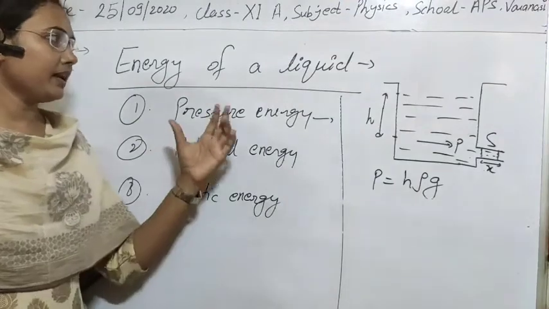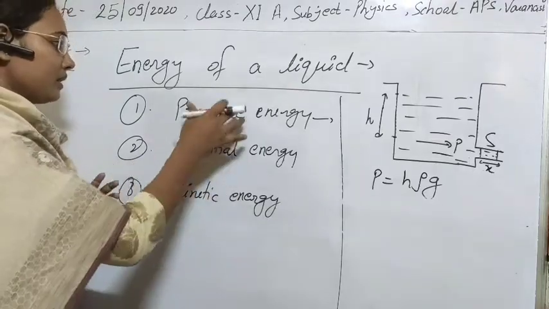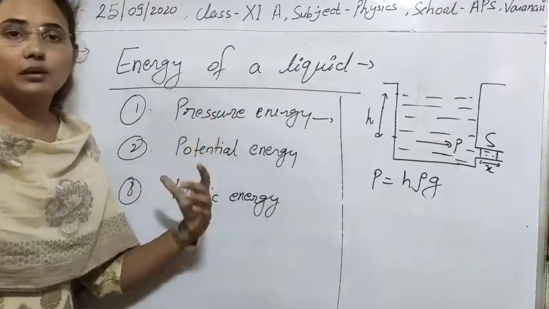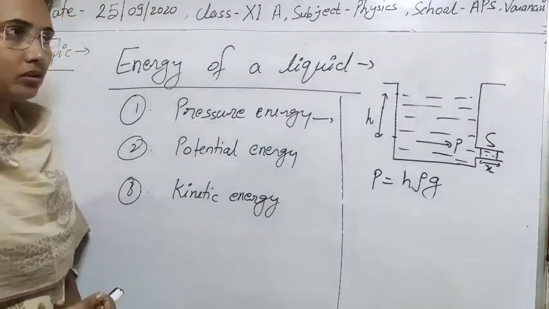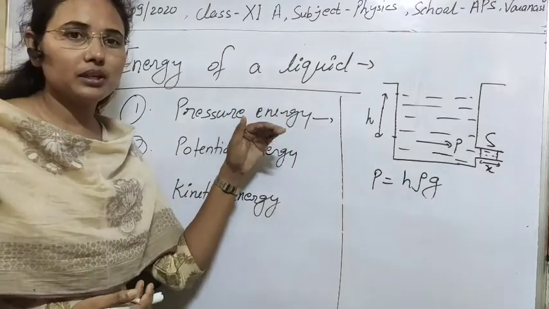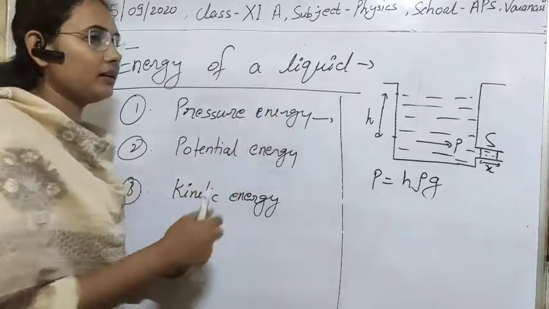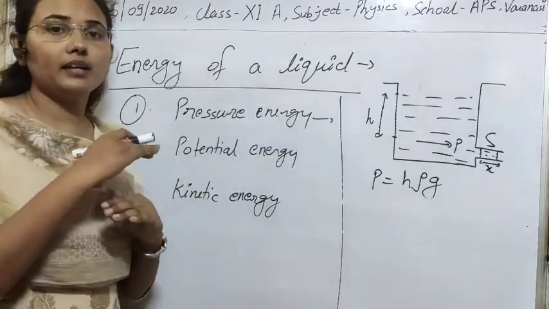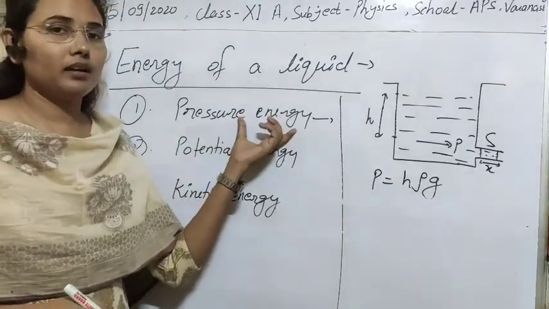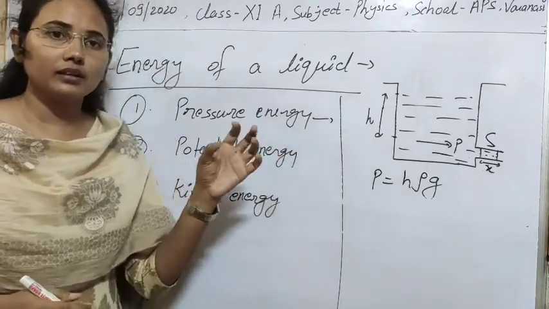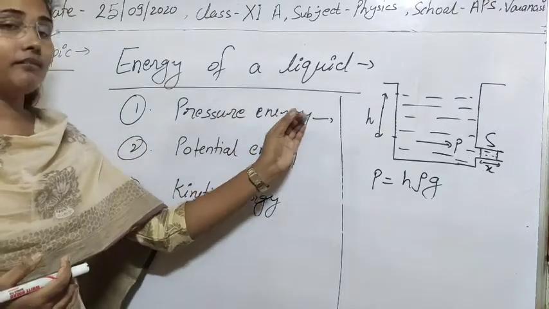Now let's see what the energy of a liquid is, meaning how many types of energy a liquid can possess. Basically, a liquid in motion can possess three types of energy: pressure energy, potential energy, and kinetic energy. Pressure energy arises due to the pressure of the liquid. At any depth or height, there will be some hydrostatic pressure acting on it. Due to that pressure, there will be some work done while displacing the liquid into any vessel or tank without imparting any velocity to it.